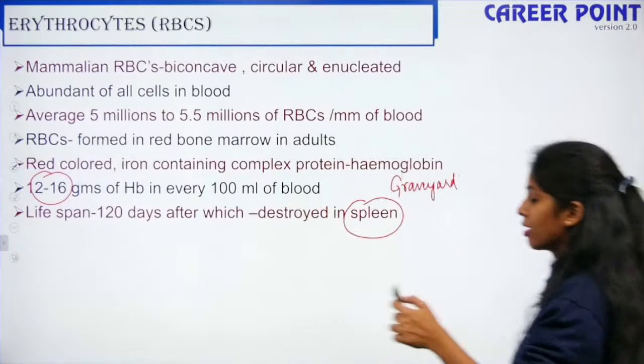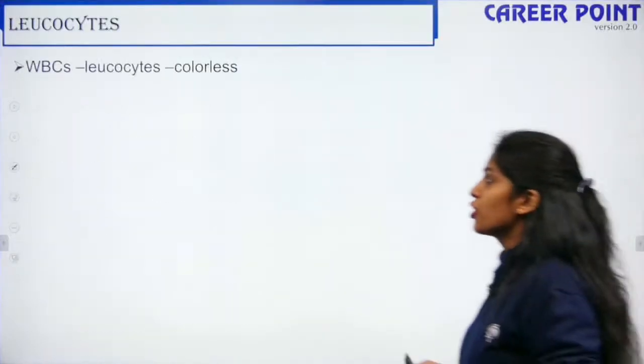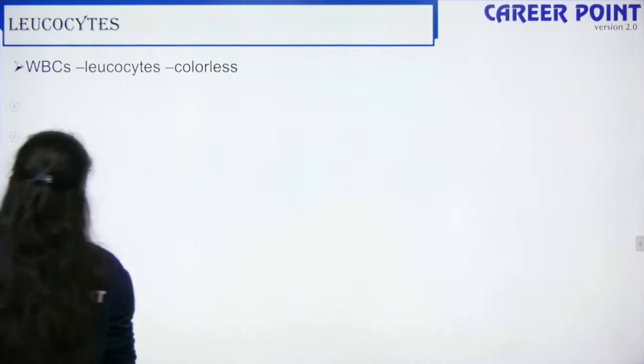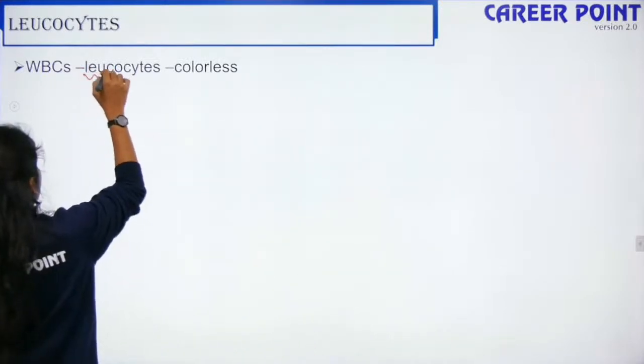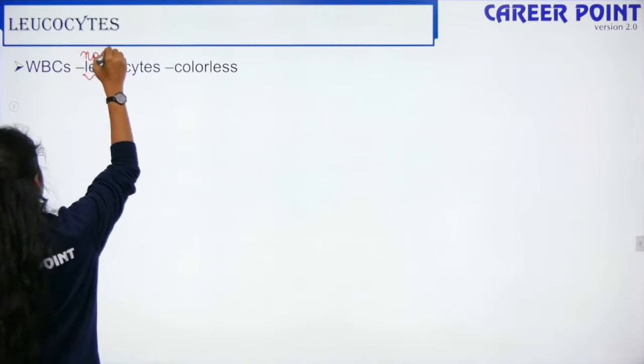Fine. So moving further, now we are going to talk about leukocytes. Leukocytes are known as WBCs. They are colorless. Leuco means colorless, no color, and cytes are cells.